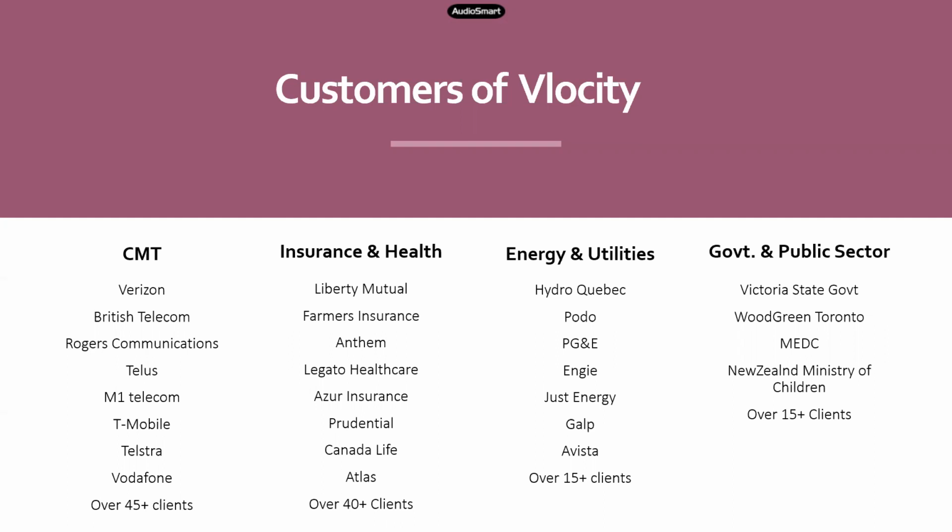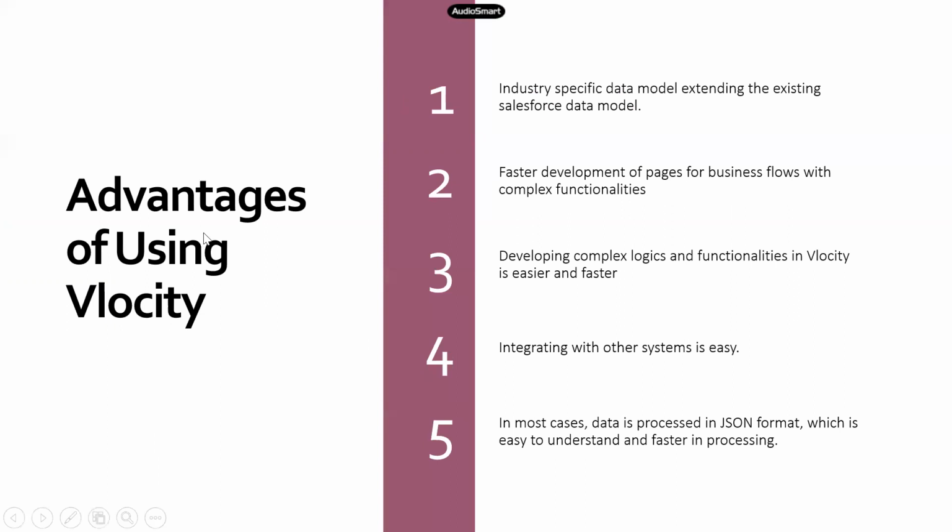British Telecom has started very recently. Vodafone has started very recently. T-Mobile, Telstra, M1 Telecom, all these clients are already using Velocity. Insurance and health, there are so many companies using it. Government sector, public sector, energies and utilities. These are all various domains that are available in Velocity, and there are so many clients already using it. And yeah, now we have at least got a better idea of what Velocity is.